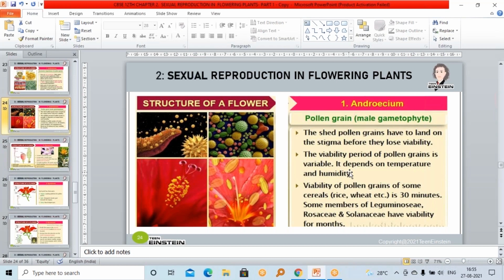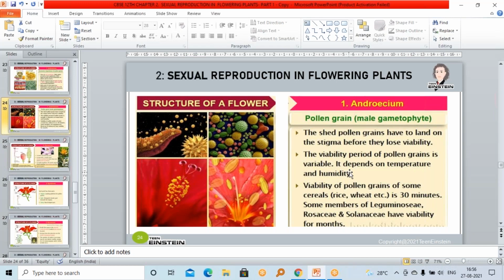Such stored pollen grains can be used as pollen banks. Pollen banks means where we store, and later for any other studies we can utilize, just like a seed bank. In a seed bank, all old types of seed, wild varieties, all these things are stored, and whenever we need them for further studies or crop breeding, we can take and use them.